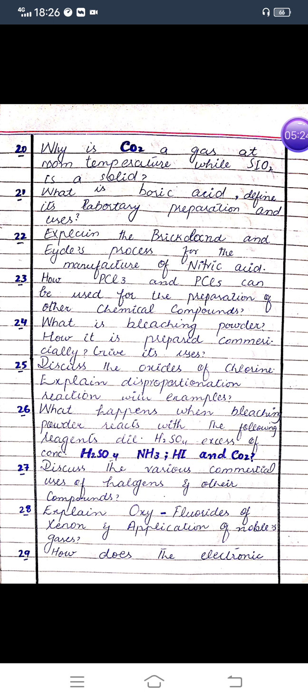Question number 26 is what happens when bleaching powder reacts with the following reagents: dilute sulfuric acid, excess of concentrated sulfuric acid, ammonia, hydrogen iodide, and carbon dioxide. Question 27 is discuss the various commercial uses of halogens and other compounds.